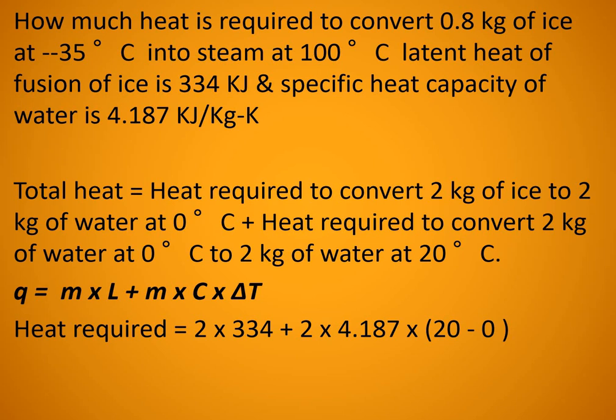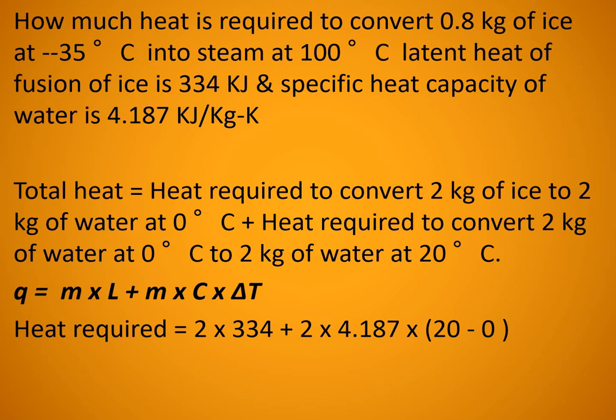So 2 into 334, that is the latent heat of fusion of ice. It is given in the problem. And specific heat capacity is also given, 4.187. That is the same, or sometimes it will be given as 4.2 also. That is also given, into temperature difference 20 minus 0.